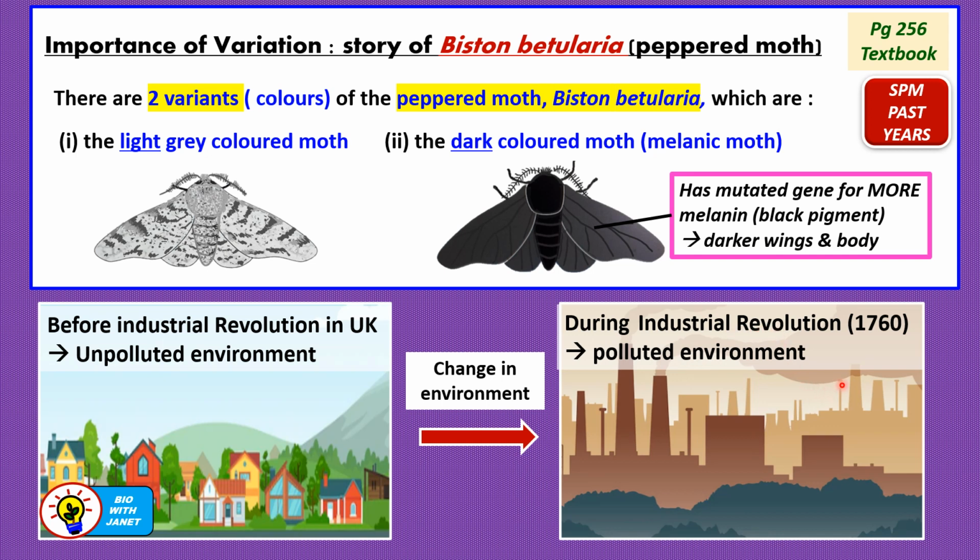The smoke contained soot, which is black in color, carbon particles that are black in color. So it polluted the environment and caused the surfaces of the buildings and the trees, including the tree trunks, to become darker colored. So did Biston betularia, this moth, survive the change in the environment? And what was the reason for it? Let's find out more.